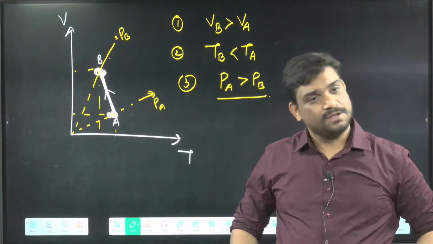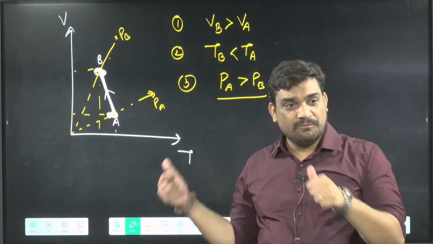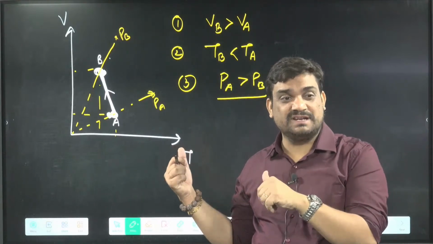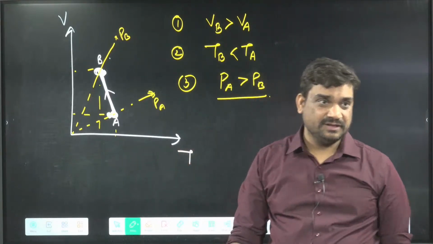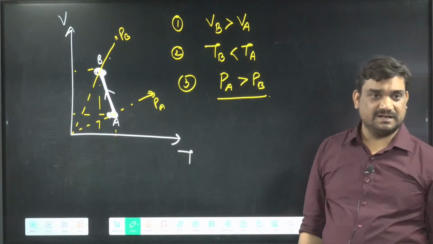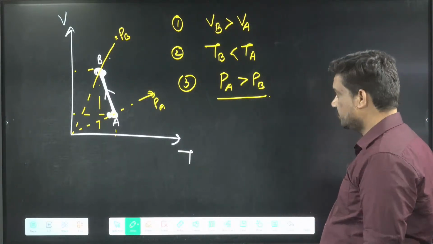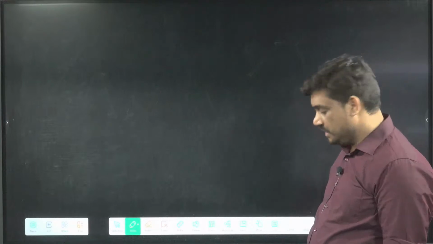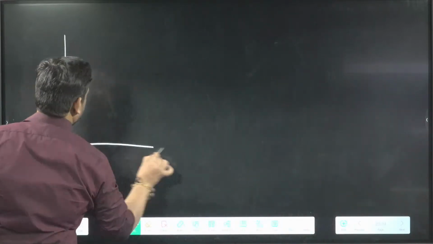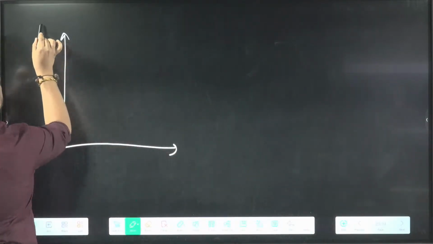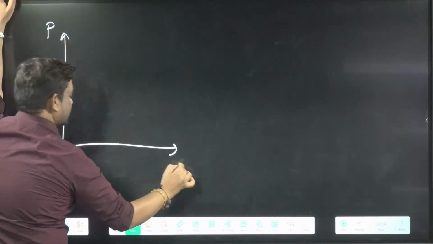One more question based on this will give you more clarity. Here this axis is pressure and this one is the temperature.